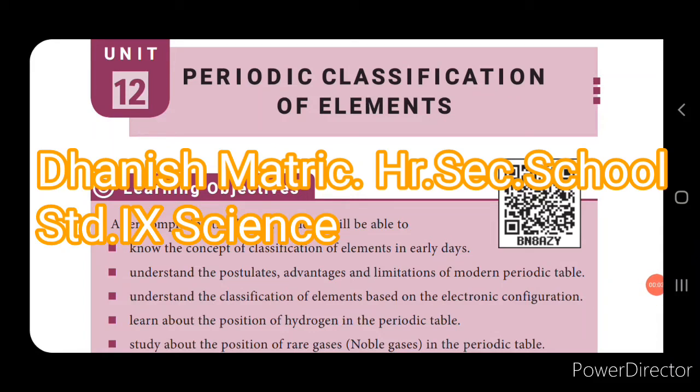Welcome to science session for class 9, and today in this session we are going to see another interesting chemistry lesson, that is unit 12, periodic classification of elements. Now in this lesson we are going to see the classification of the elements in earlier days, that is about Dobereiner's classification, Newlands' law of octaves, Mendeleev's periodic table.